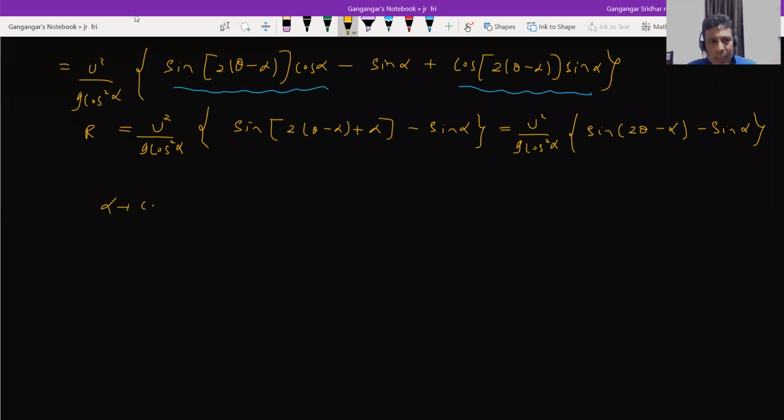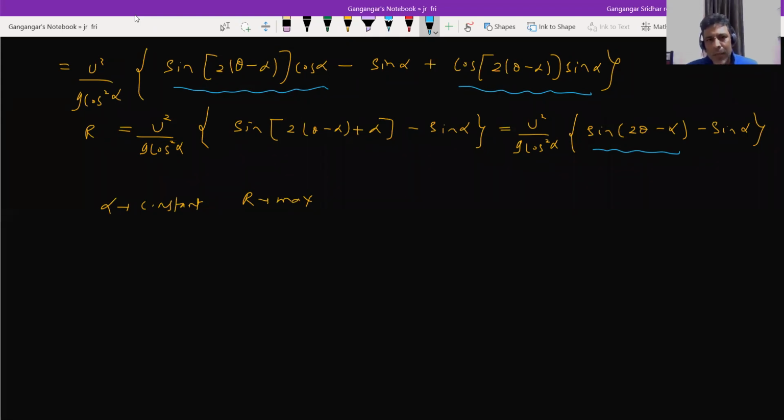Let me write all the conditions clearly. Alpha is a constant. Then for the range to be maximum, I come directly to this particular condition: the value sine of (2 theta minus alpha). If this is equal to 1, the range will be maximum, because alpha is a constant and I'm projecting with a speed u.